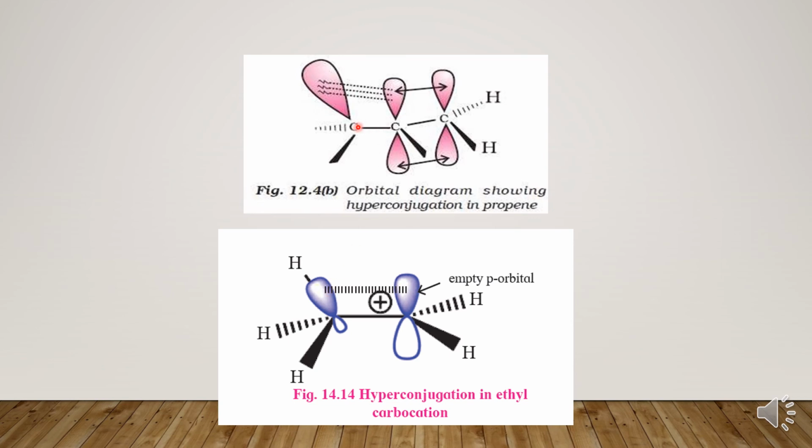Similarly, here in the case of propene, these two carbon atoms are bonded with a double covalent bond. Then this is the carbon containing 3 hydrogens. So between carbon and hydrogen there is a sigma bond, and there is a delocalization of electrons from the C-H sigma bond to the p orbital of carbon.